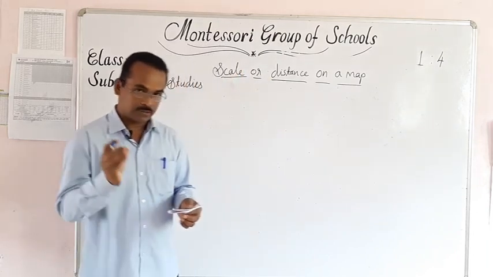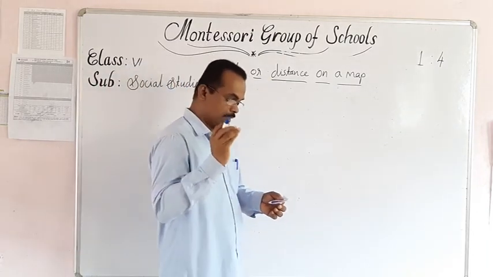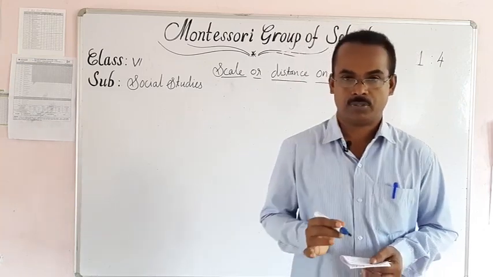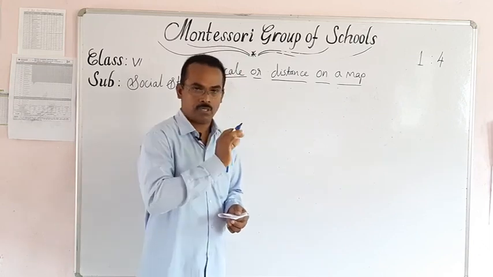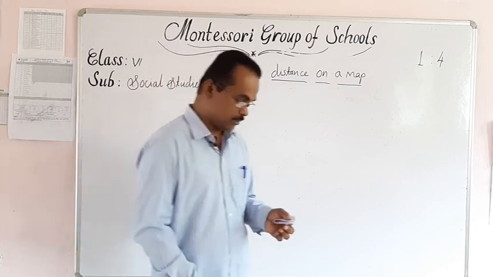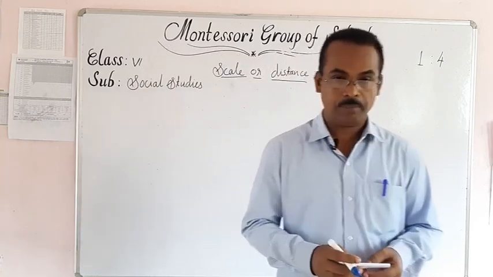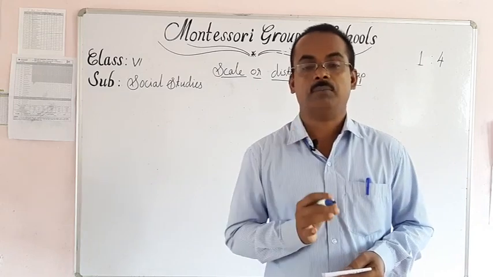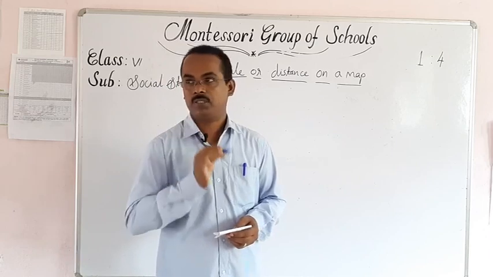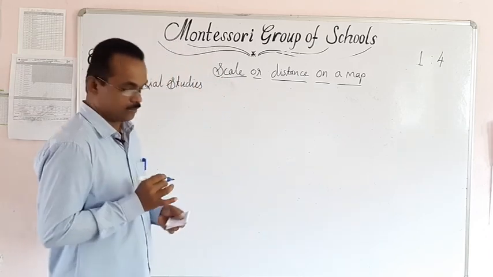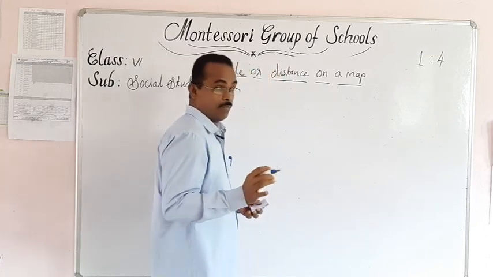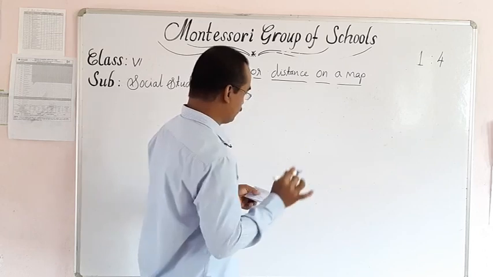Laila was observing the lamp posts: the distance between two posts is 100 meters. The total length of the bridge is 500 meters. I will draw that same bridge on this board. It is not a real bridge, I am drawing only a sketch of that bridge.